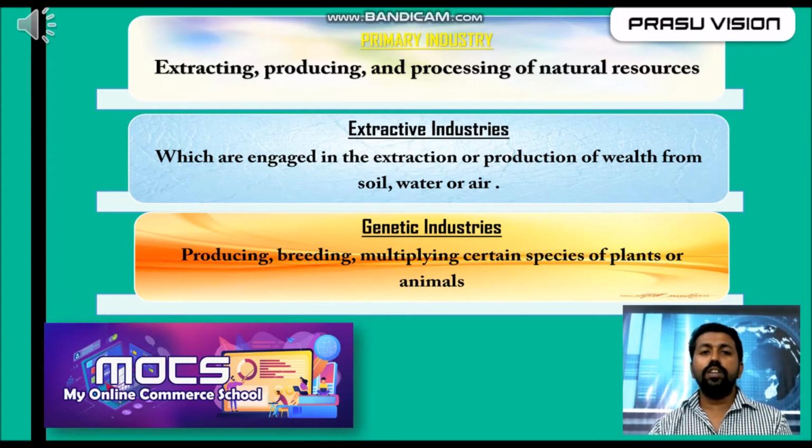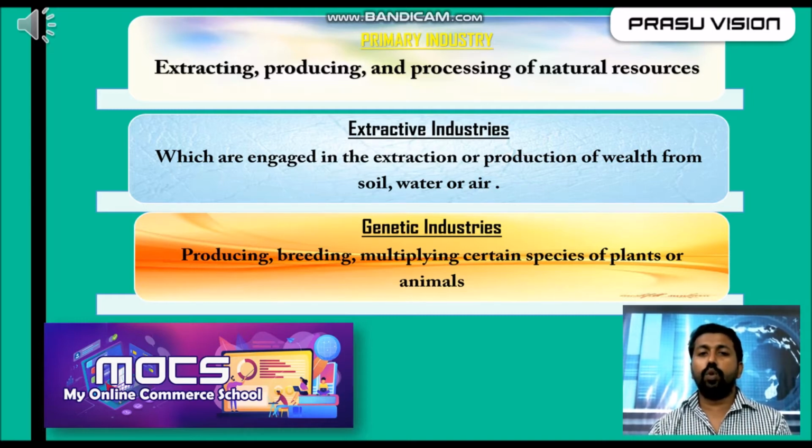Primary industry is classified into two: extractive industry and genetic industries. Extraction means we are collecting from the earth, from the natural resources, taking a portion from somewhere. In this industry, there is extraction of products from the earth or from other types of natural resources.